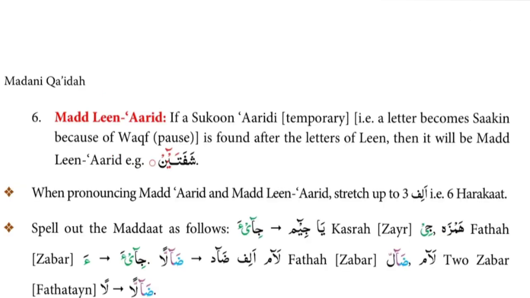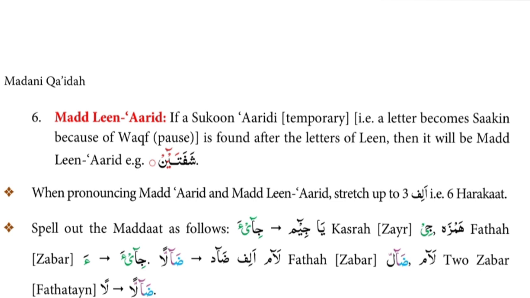Next rule. Madde leen arid. If a sukun arzi, temporary, that is a letter becomes sakin because of waqf, pause, is found after the letters of leen, then it will be madde leen arid. For example, shafatain. Dear viewers, if you see a temporary sukun, temporary jazm after waw leen or after ya leen, then it will be madde leen arid.